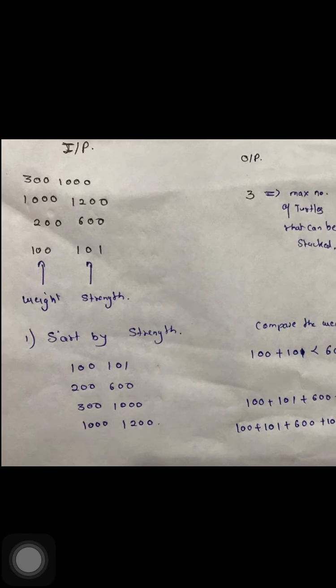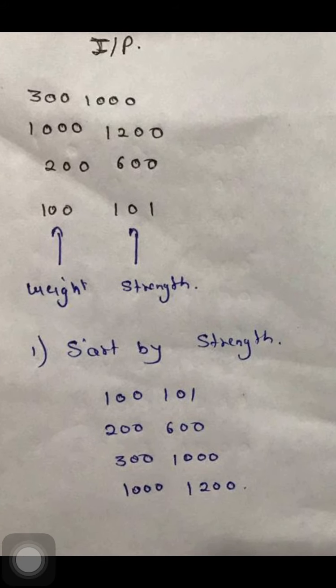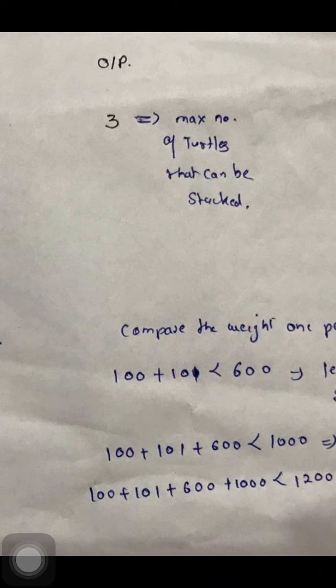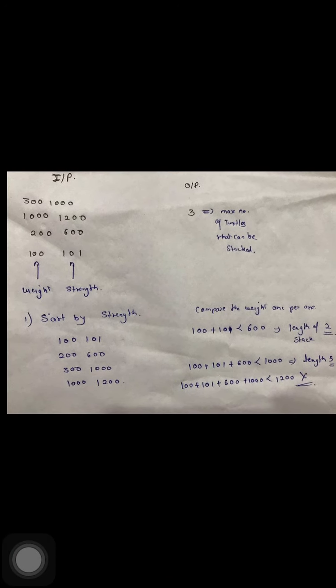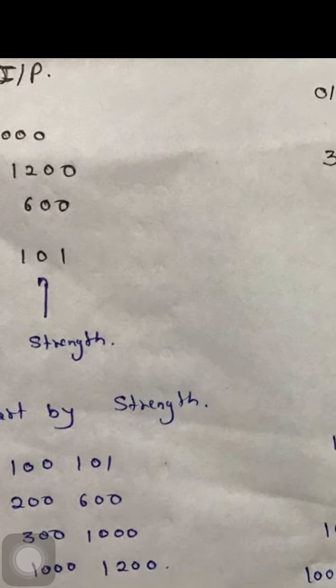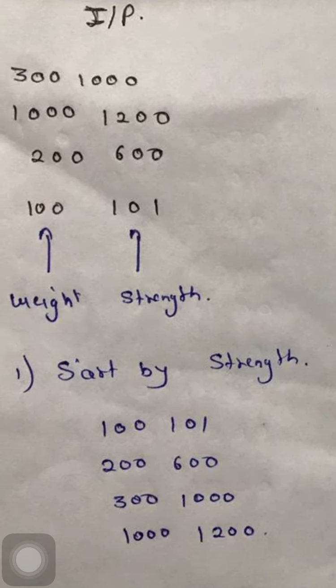So this is our input. As you can see, this is weight: 300, 1000, 200, hundreds are weight. The turtle whose weight is 300, its strength is 1000, and likewise the remaining are enlisted. 3 is nothing but the maximum number of turtles that can be stacked. So here the simplest way we can go is to sort this array by its strength.